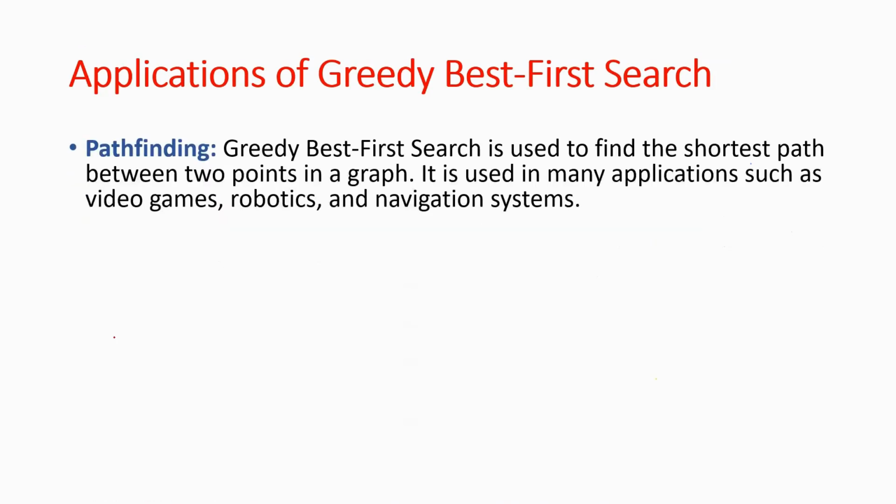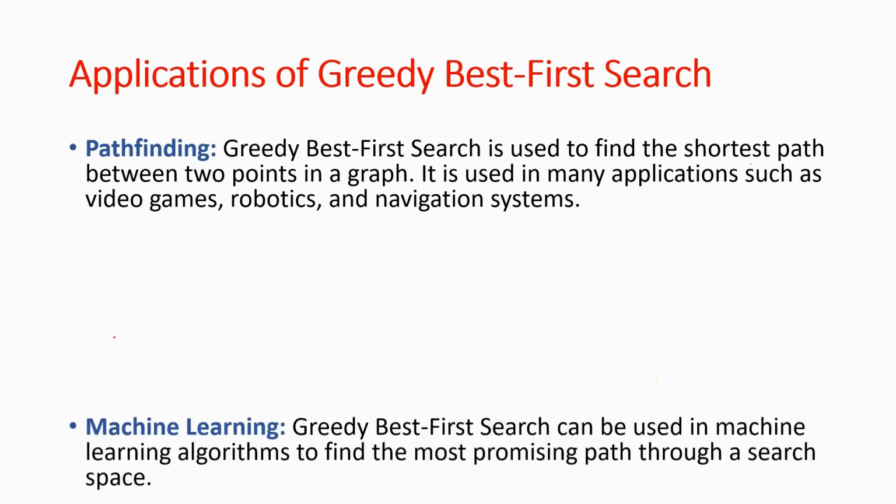So first we have pathfinding. In pathfinding, this is one of the most common applications. Greedy best first search is used to find a path, often the shortest, between two points in a graph or a map. It is used in many applications such as video games, robotics, and navigation systems.